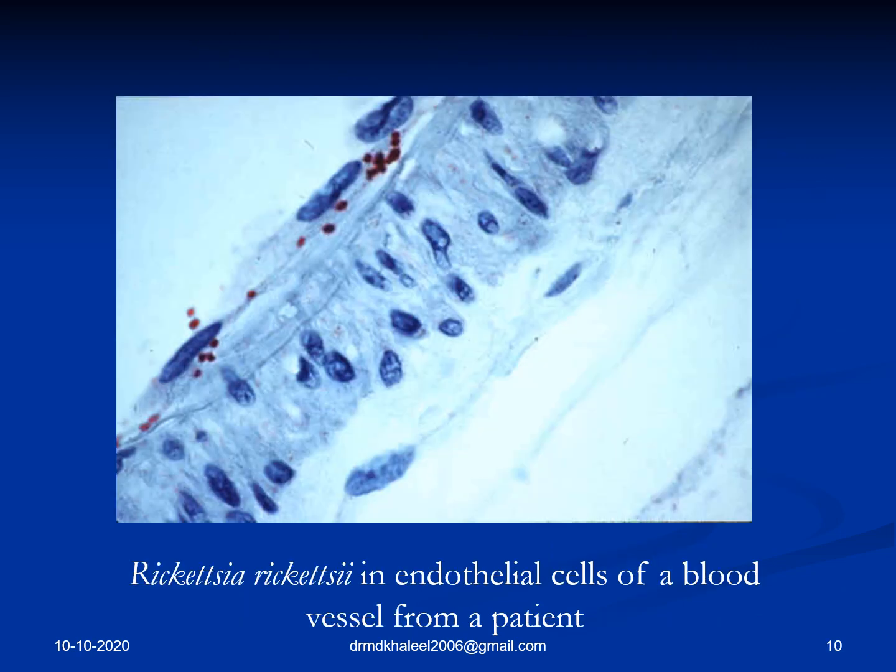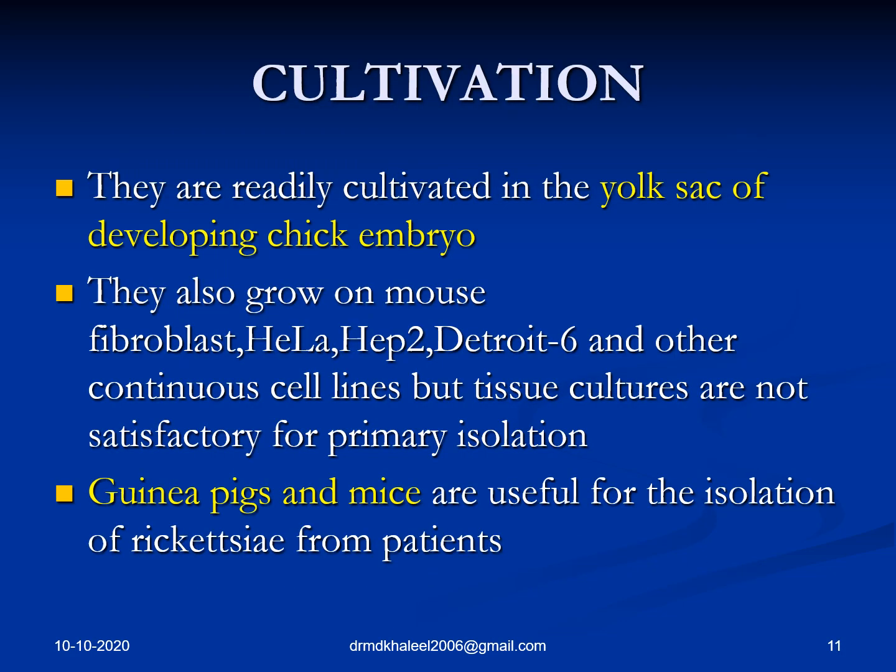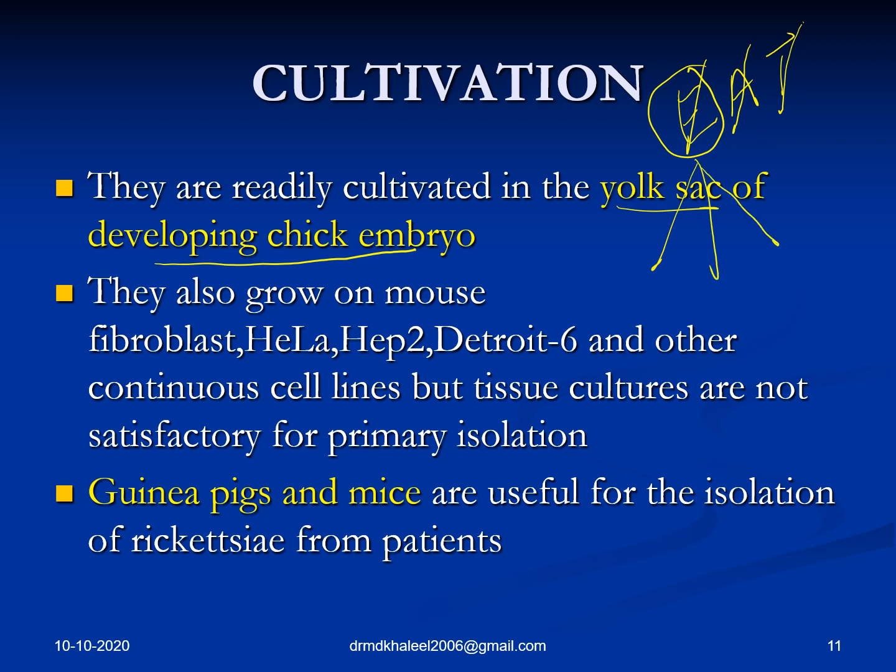Now this is a picture which we have already discussed: Rickettsia rickettsii in endothelial cells of a blood vessel from a patient. Cultivation: they grow in the yolk sac of developing chick embryo. Nothing new, you have already learned in virology. There are methods of viral isolation: embryonated egg, animal inoculation, tissue culture. And talking about the egg, there are four parts: amnion, allantoic cavity, chorioallantoic membrane, and yolk sac. Yolk sac is a structure where you not only grow Rickettsia, but also Chlamydia.